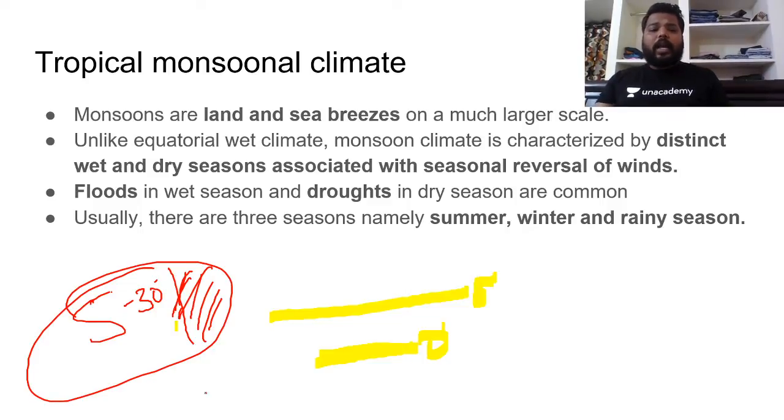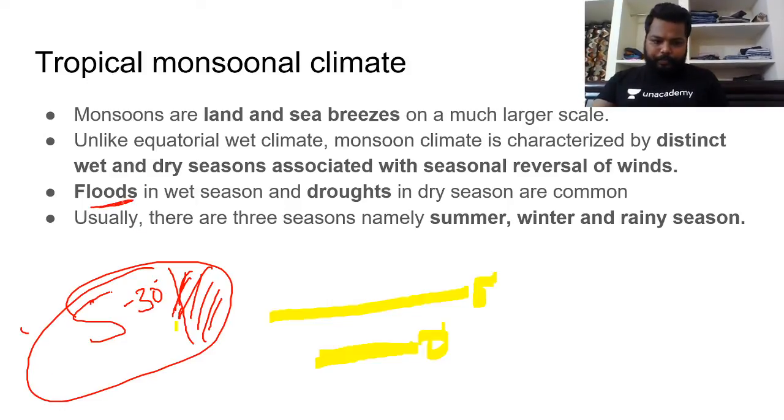Unlike the equatorial type of climate, monsoon climate is characterized by distinct wet and dry seasons. You will 100% find a clear cut dry season and wet season. India has a tropical monsoonal climate. In India, we have summer, winter and rainy season. So in this way, distinct wet and dry seasons are available in this particular type of climate.